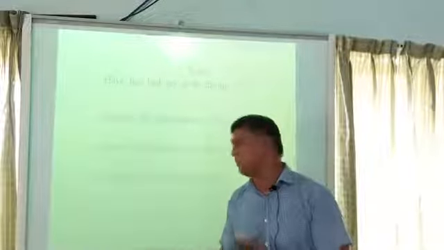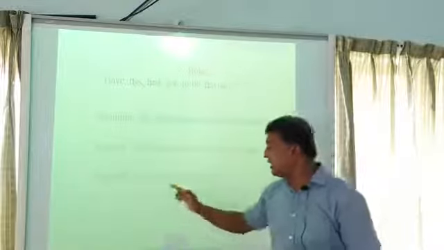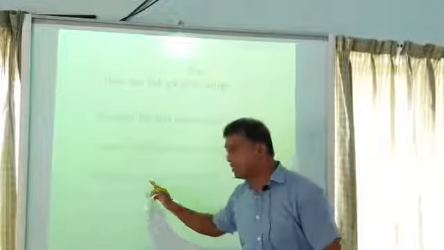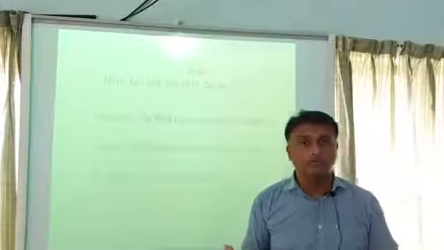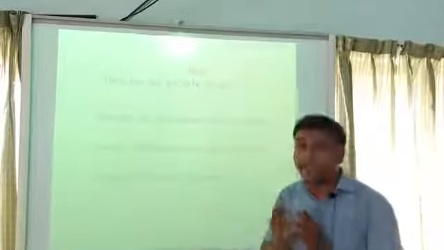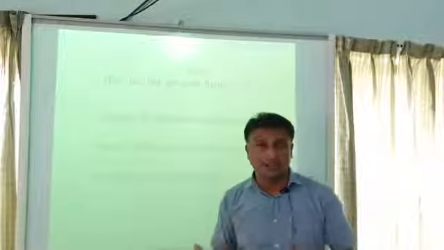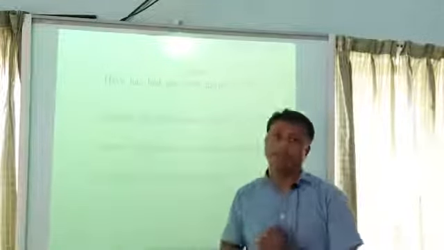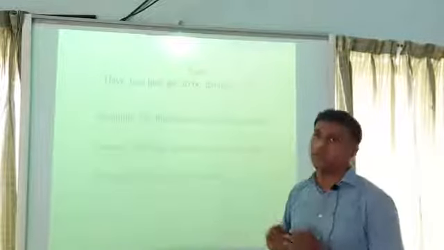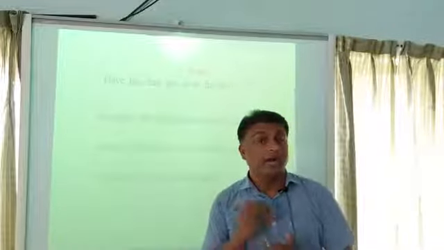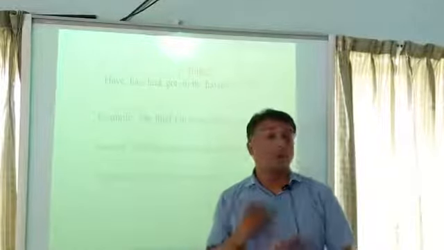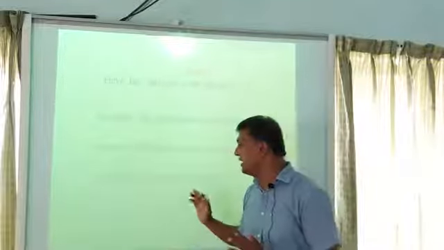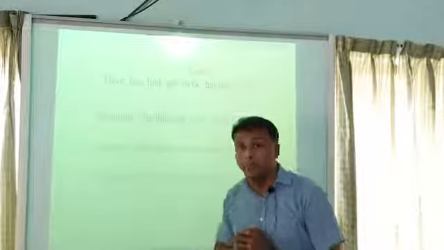Look at the second example. The second example is, "I got my bed prepared." Here our clue word is "got." What do we know? We know that if we find "got" in a sentence, then we have to write principal verb 3 of the main verb. Here the main verb is "prepare," so we have to write verb 3 of prepare. The verb 3 of prepare is "prepared." So the answer of this sentence is, "I got my bed prepared."